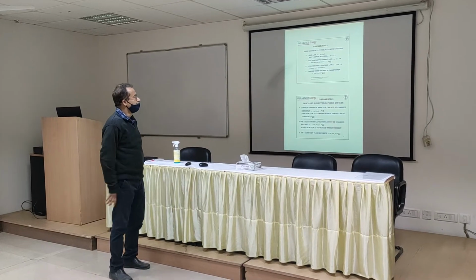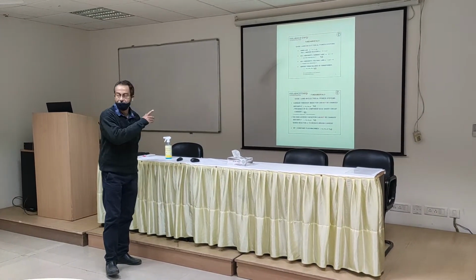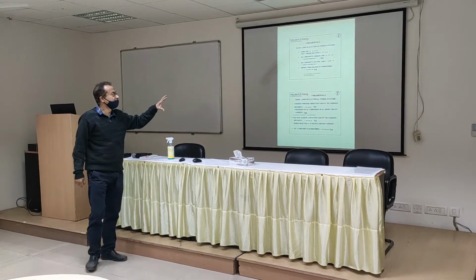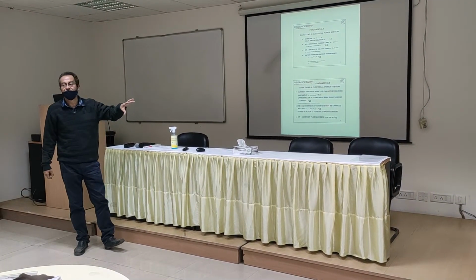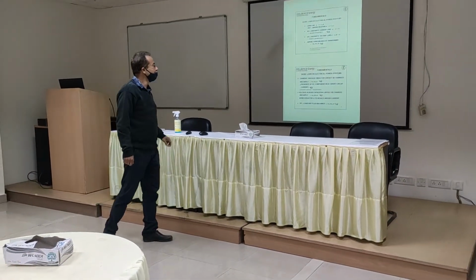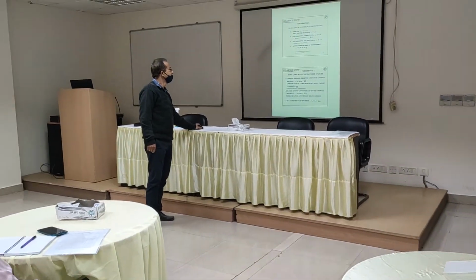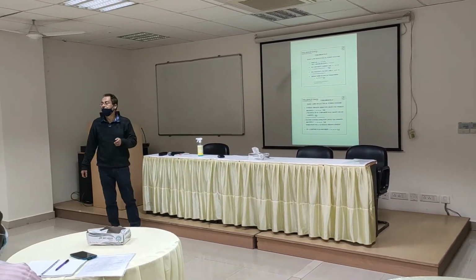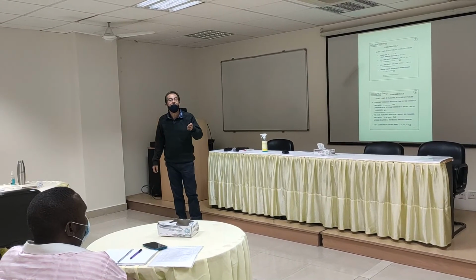Kirchhoff's voltage law is the same as for current: the sum of voltages equal to 0. Next is ampere turns, which is the balance of a transformer. Ampere turns: I1 N1 equal to I2 N2.